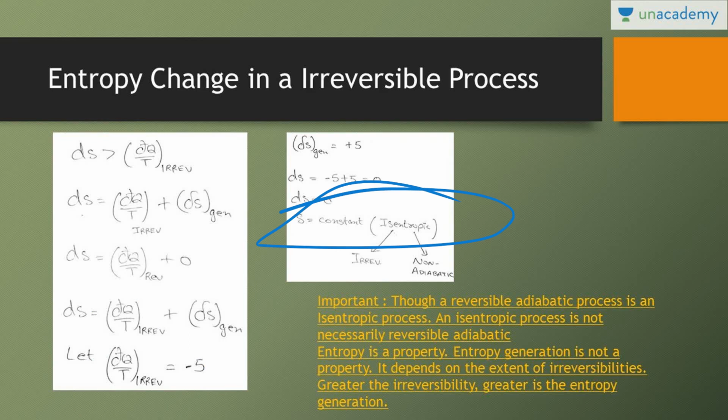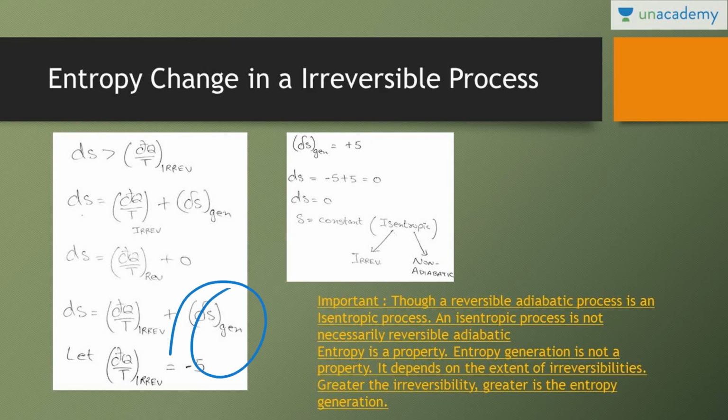So reversible adiabatic process is always an isentropic process, but all the isentropic processes are not necessarily reversible adiabatic. Though a reversible adiabatic process is an isentropic process, an isentropic process is not necessarily reversible adiabatic. So entropy is a property, entropy generation is not a property. Entropy generation depends on the path. It depends on the extent of irreversibility. Greater the irreversibility, greater the entropy generation. Just keep this statement in your mind. This is a very very important statement.